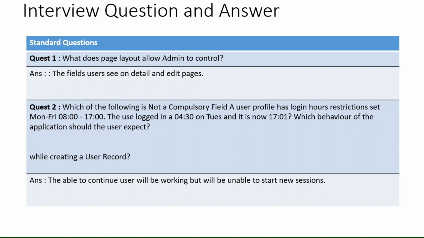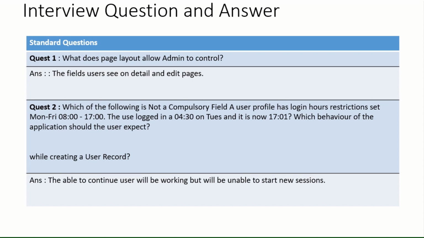So what will be the expected result? You are able to work, right? But when you perform any DML operation, or refresh the page, the session will log out and you are no longer able to access your Salesforce. This is exactly what will happen when you are working beyond the restricted hours.